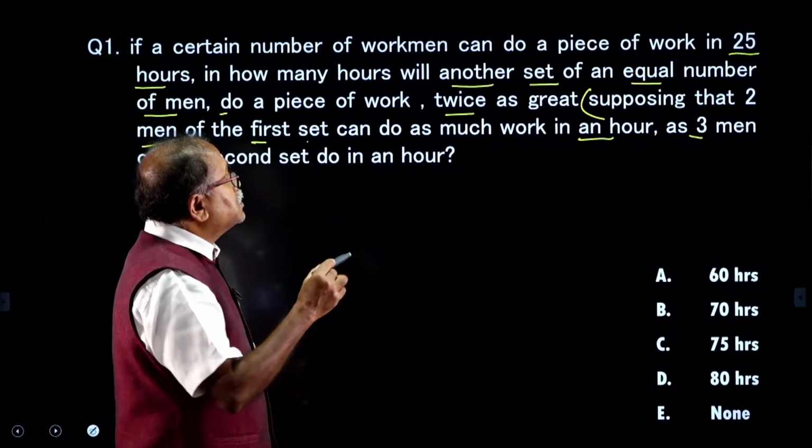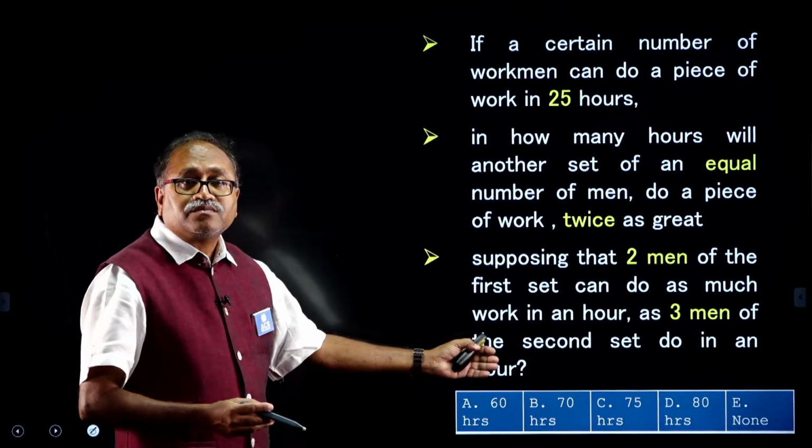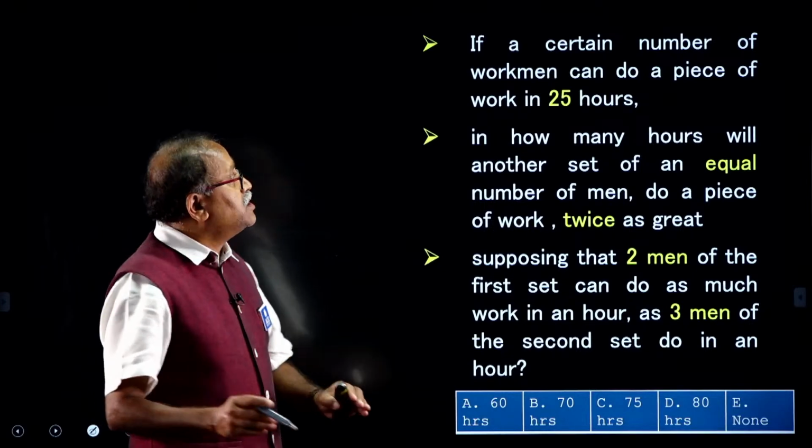As the text is a little lengthy, I changed it into this format so the question will be very clear now.